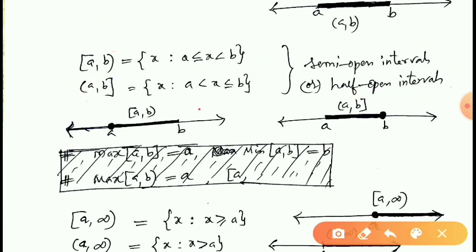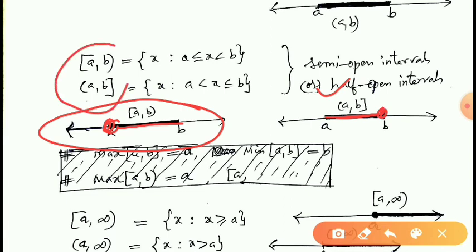For example, you can see in the diagram closed A and open B, all the elements that lie between A and B including A. Here, open A, closed B, all the elements that lie between A and B including element B in this case. These two are called semi-open intervals or semi-closed intervals or half-open intervals.